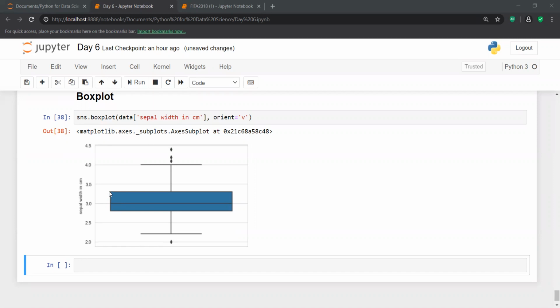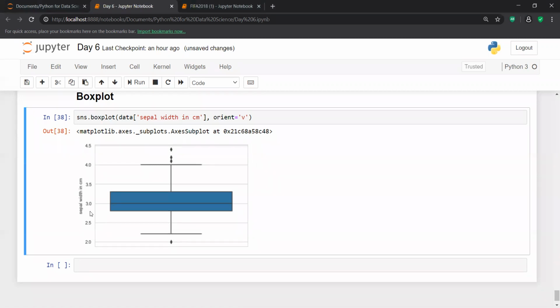Then this is the 75th percentile, which for this data set is about 3.4, and this is the 25th percentile, which for this sepal width is around 2.8. Now this is the maximum value of this sepal width, and this is the minimum value of this sepal width. Fine.